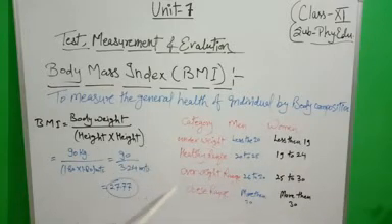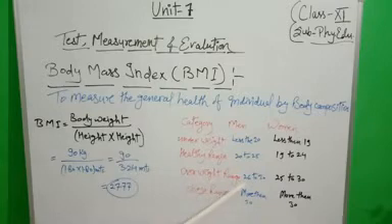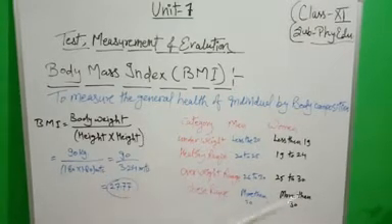Third category is overweight range. It is for men 26 to 30 and for women 25 to 30. The next and last category is the obese range. It is for men more than 30 and for women also more than 30. So we will see in this table whatever results we get.